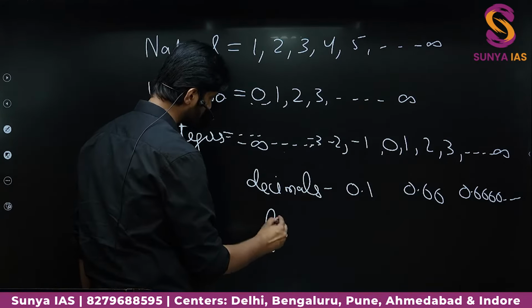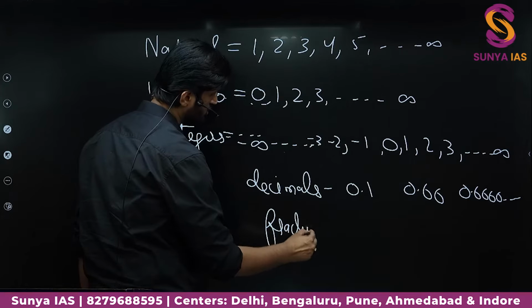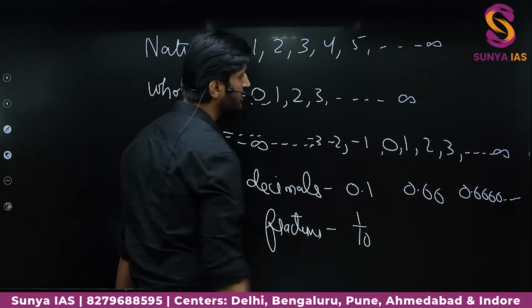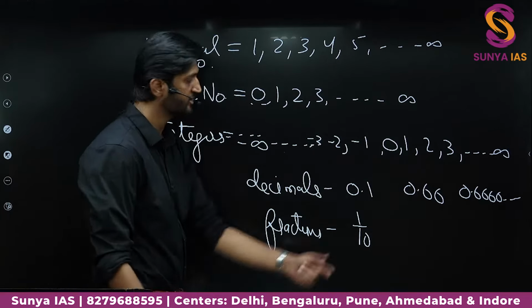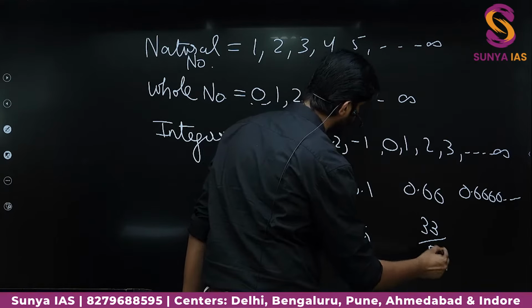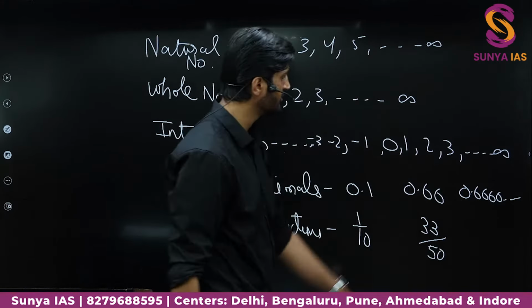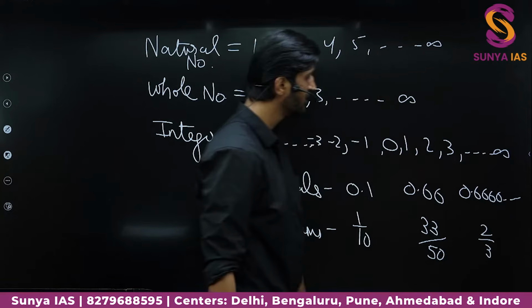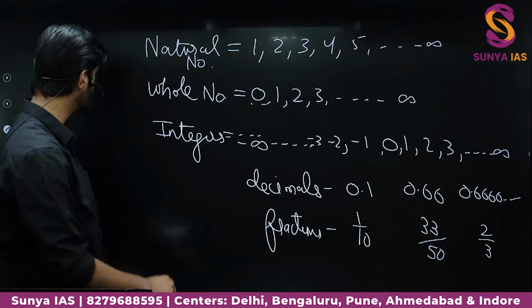This 0.1 can be written as 1 by 10. This 0.66 can be written as 66 by 100, further cancelled to 33 by 50. And this recurring decimal is actually nothing but the fraction 2 by 3, right? So here also you can see various types of fractions.